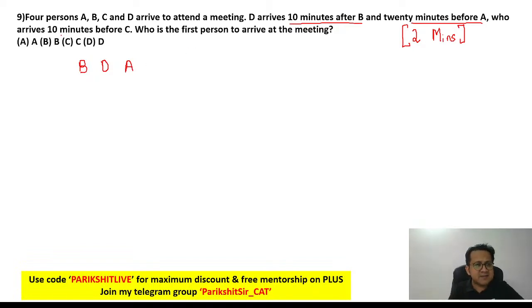And A arrives 10 minutes before C. So A is before C. Who is the first person to arrive at the meeting? Super easy. Answer is B. It cannot get easier than this.